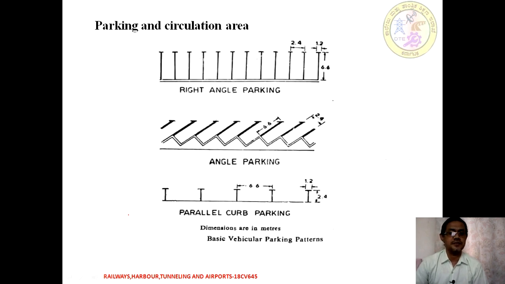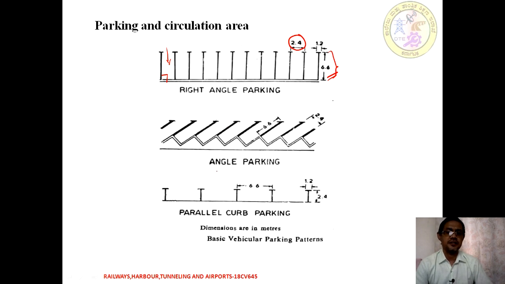As I am explaining, these are the different types of parking we usually adopt. For example, the first one is 90 degree parking, that is, a right angle. The vehicles enter and stop or park their vehicles perpendicular to each other. Each bay has a width of 2.4 meters, and the maximum size is 6.6 meters. So a longer vehicle can also be parked comfortably.